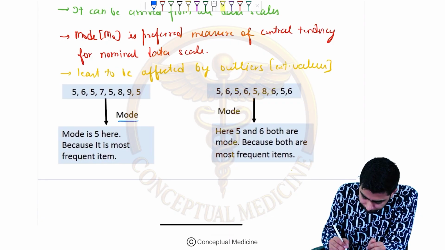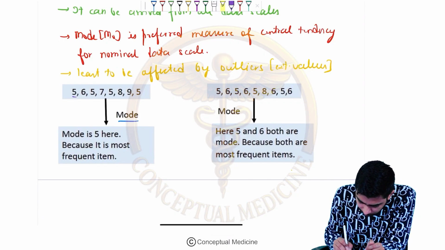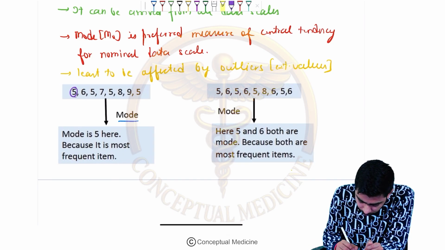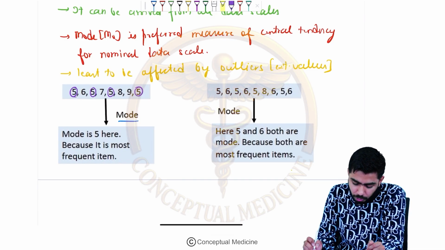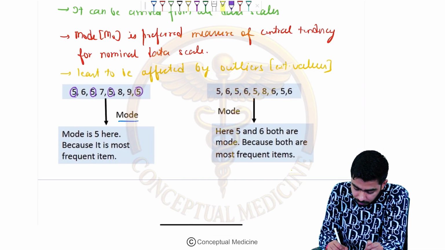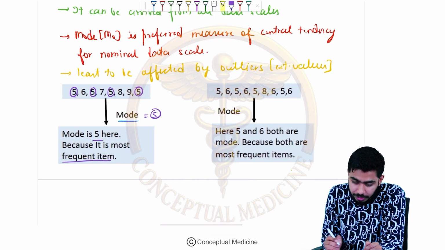So here I can see 5, 6, 5. I can see 5 is repeating much, 5 is the most frequent value. It is present once, twice, thrice, and this is 4 times. So that's why my mode will be 5. So mode is 5 here, because it is the most frequent item.